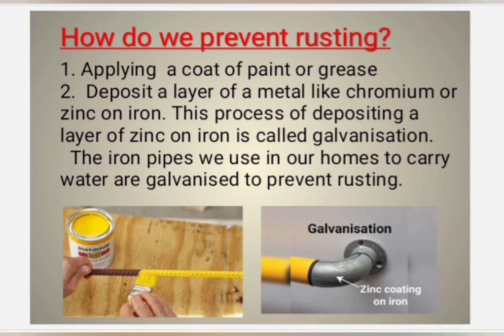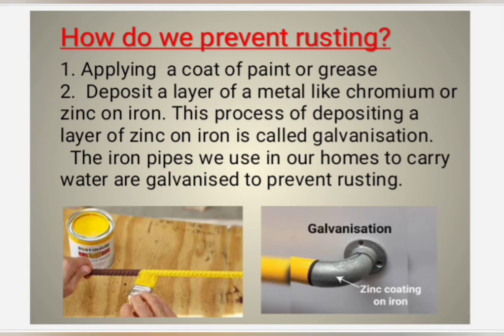How do we prevent rusting? Rusting can be prevented by applying a coat of paint or grease. You know that almost all the iron articles are painted to prevent from rusting. Window bars, gates, then iron bodies of some vehicles, all are painted to prevent from rusting.